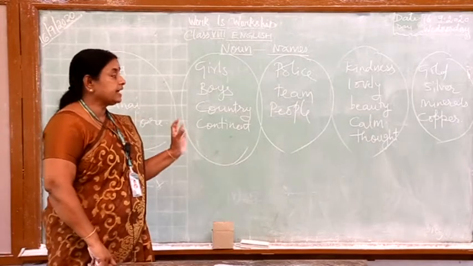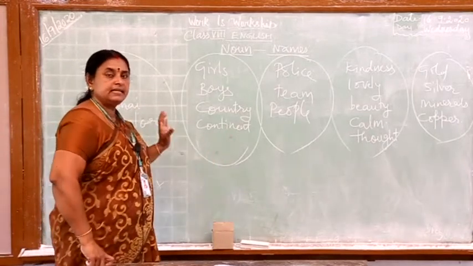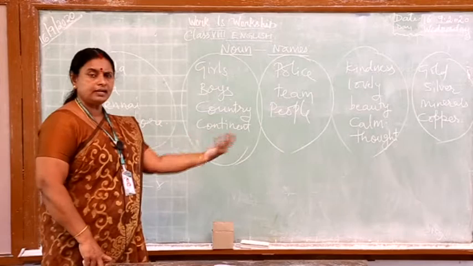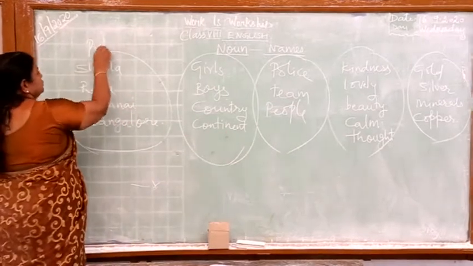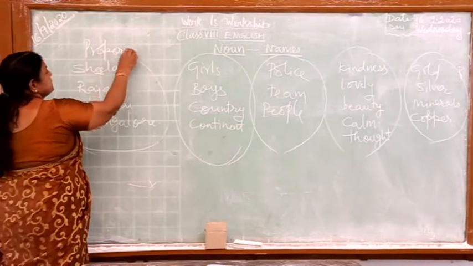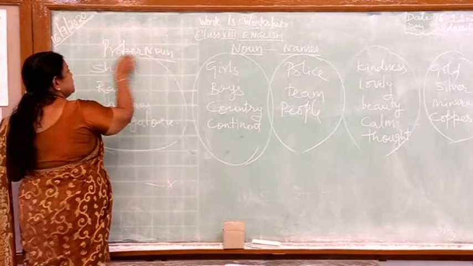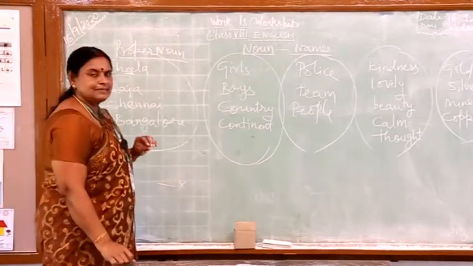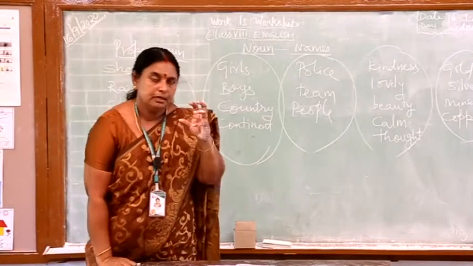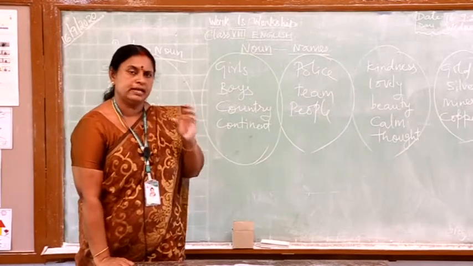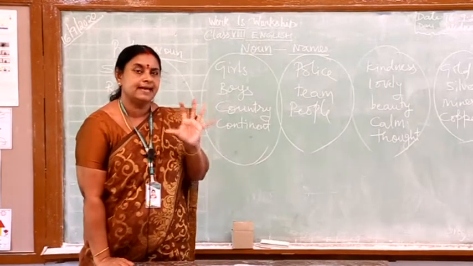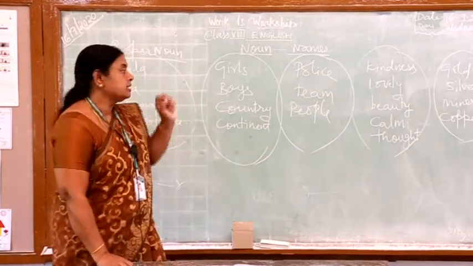But then we can categorize them. We can say these are types of nouns. So what are the types of nouns? This is proper noun. Proper noun means you give the exact name of that person or animal or place, the exact name of anything. Exact name of anything is called a proper noun.